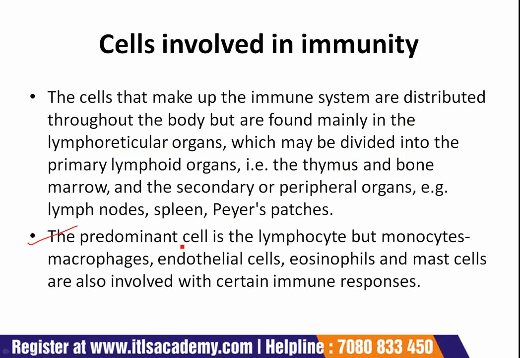The predominant cell is the lymphocyte, but monocytes, macrophages, endothelial cells, eosinophils, and mast cells are also involved with certain immune responses.